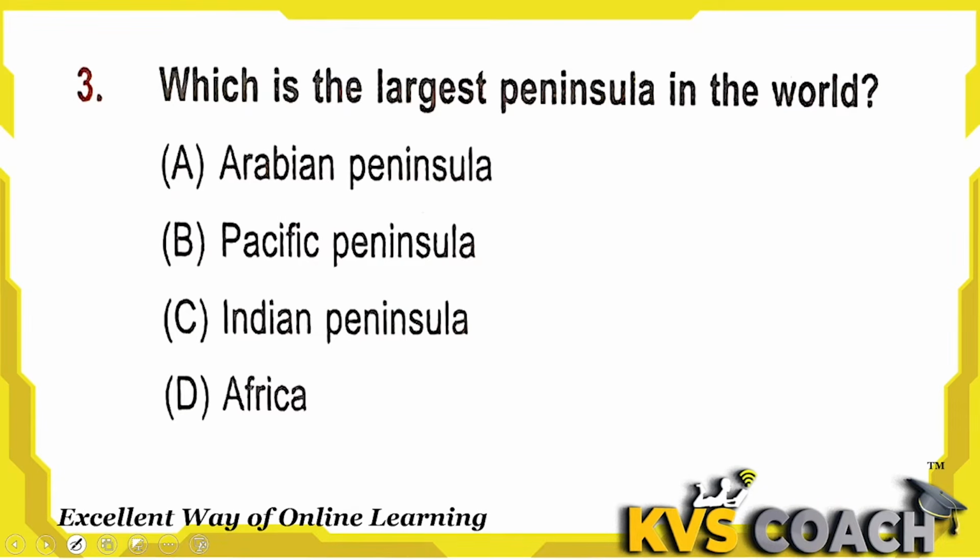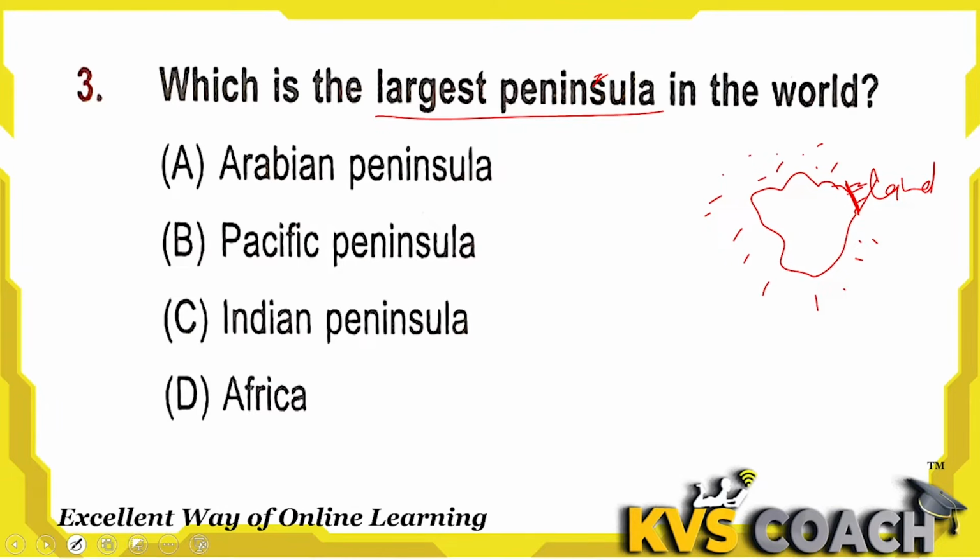Next is, which is the largest peninsula in the world? Do you know what a peninsula is? A peninsula is a landmass that is connected to the mainland from one side, and all other sides are water. Here the Arabian Peninsula is the largest peninsula in the world, because it encompasses several countries.